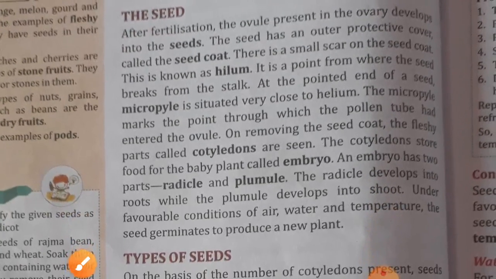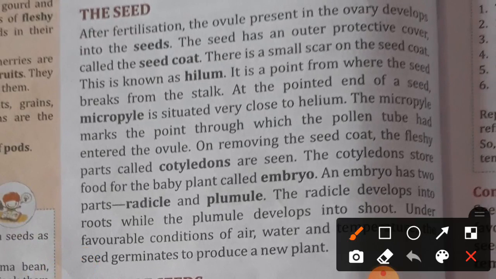Now what is seed? After fertilization, the ovule present in the ovary develops into the seed. The seed has an outer protective cover called the seed coat. There is a small scar on the seed coat. This is known as hilum. It is the point where the seed breaks from the stalk. At the pointed end of the seed, the micropyle is situated very close to the hilum. The micropyle marks the point through which the pollen tube had entered the ovule.